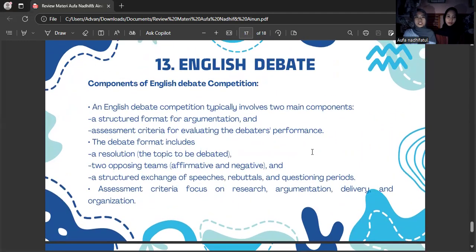Next, components of an English debate competition. An English debate competition typically involves two main components: a structured format for argumentation and assessment criteria for evaluating the debate performance. The debate format includes a resolution, the topic to be debated, two opposing teams, affirmative and negative, and a structure, a chain of speeches, rebuttals, and questioning periods. Assessment criteria focus on research, argumentation, delivery, and organization.